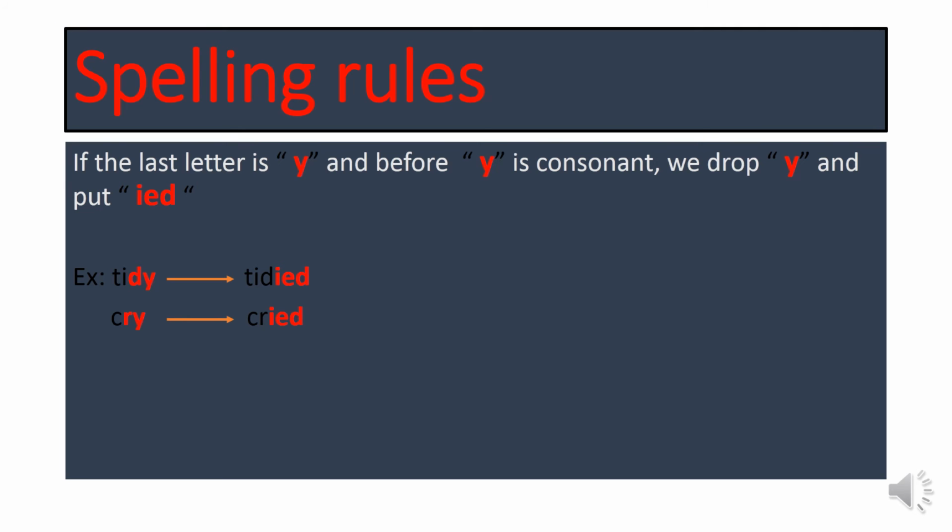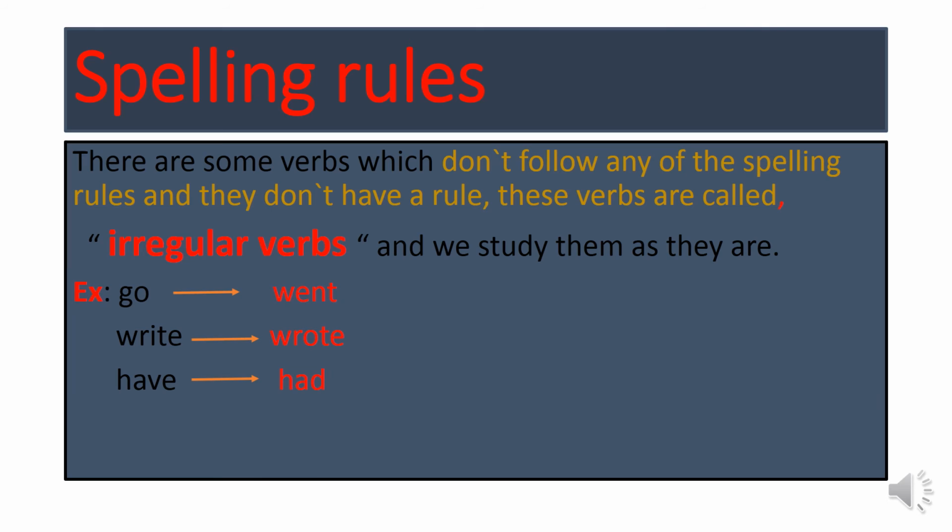The third spelling rule, which we have here, if the last letter is Y and before Y is consonant, we drop Y and put IED. Like in tidy, the last letter is Y and before Y is D. D is consonant, so I will cancel Y and add IED. The same with cry. The last letter is Y and before Y is consonant, which is R, so I will cancel Y and add IED. It will be cried.